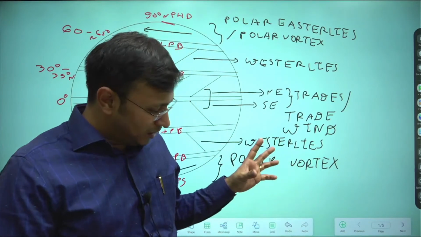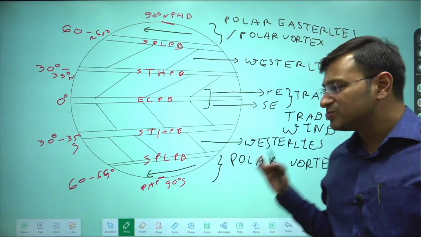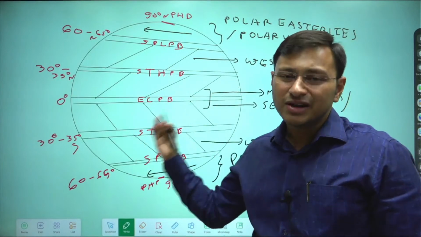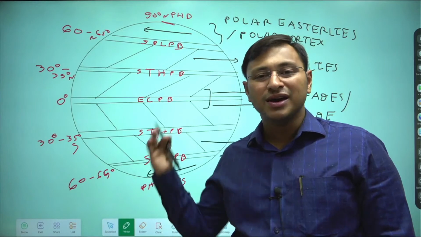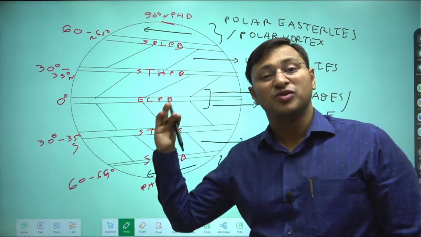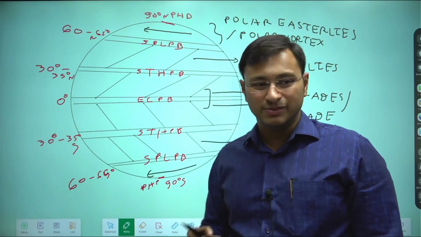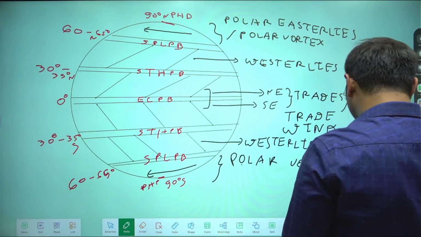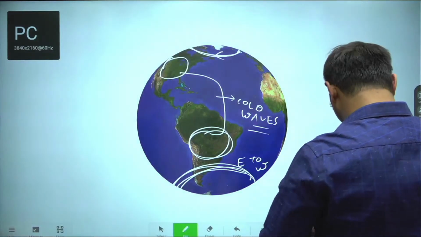Now as we have painted this picture, let us paint this picture on the earth's outline, and let us try to understand the wind patterns with respect to the earth. I'm opening up the 2D map of the earth now, and we'll try to assess what is actually happening globally.